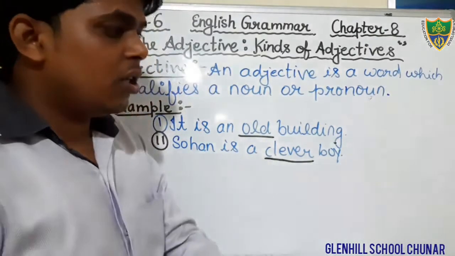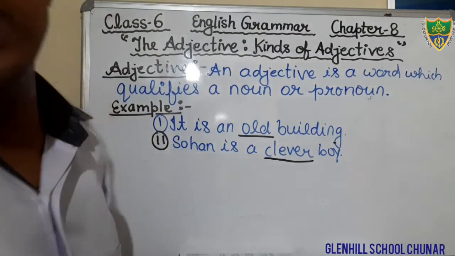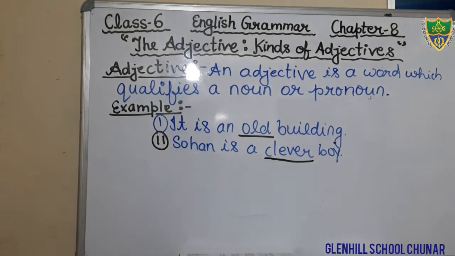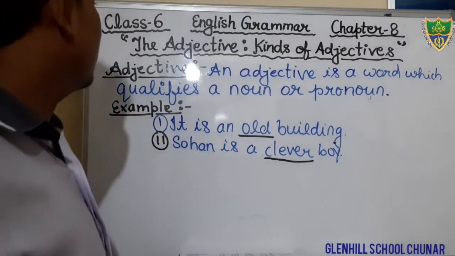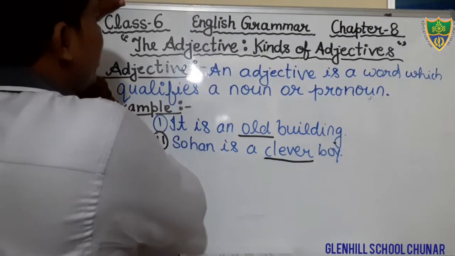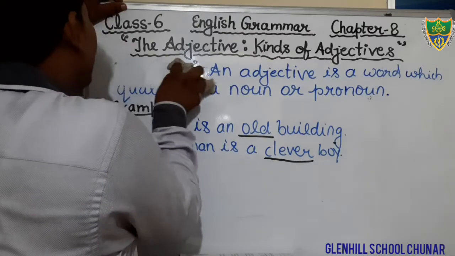Okay students, now we will discuss the features of an adjective. Just write it, complete it. Then we will discuss the features. There are so many features. I'm going to erase it. I hope that you all have written.